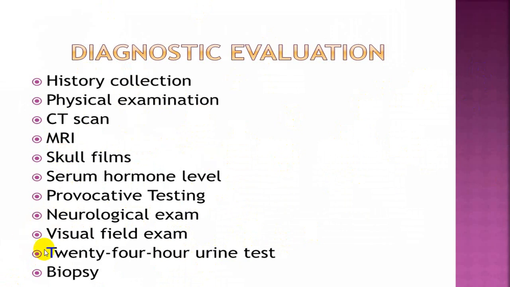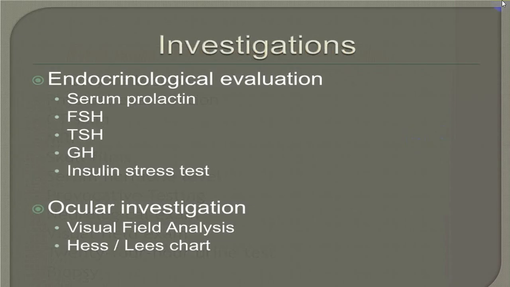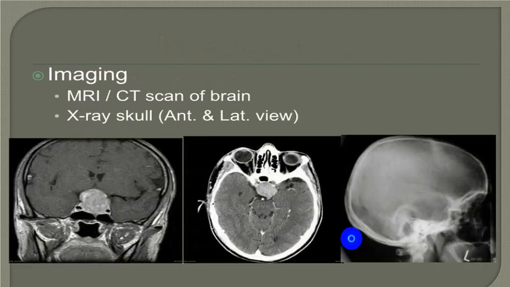You can go for a transsphenoidal biopsy to find out whether it is adenoma or adenocarcinoma, and histopathological classification to find out which type of cell tumor it is: chromophobe, alpha cell or beta cell tumors. Endocrine investigation, like what I've already told you: serum examination, you can go for stress test, stimulatory test, inhibitory test. We have already mentioned ocular investigations, that is visual field defects analysis, Hess or Lees chart test, etc.